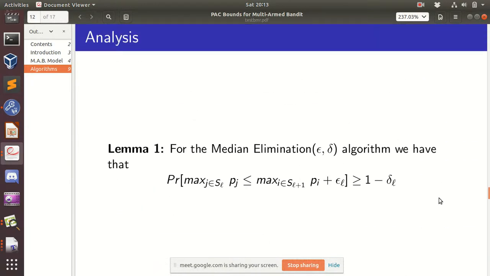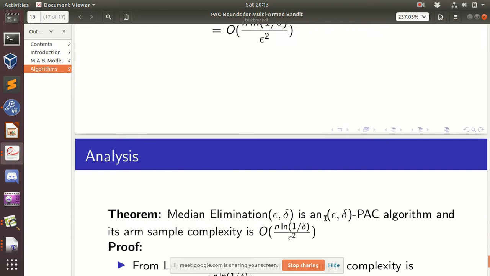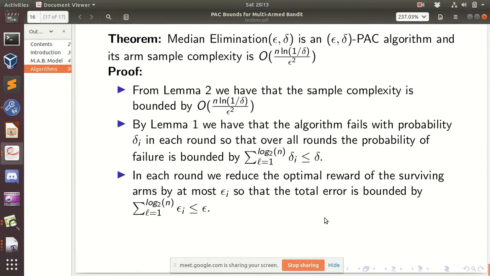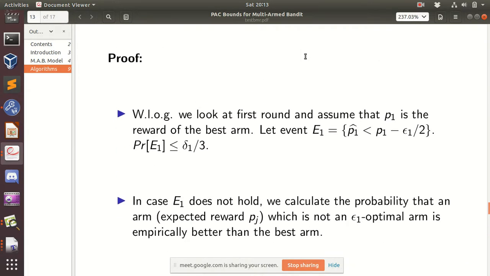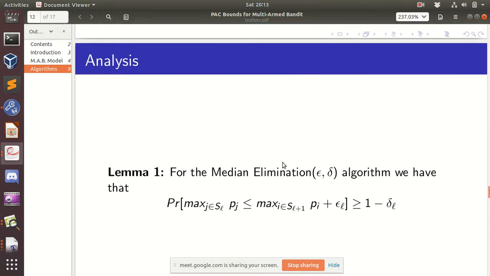What we want is for this thing to hold for every round. Every level, this particular inequality should hold, because if it holds, it means that the arm which we'll be choosing is very close to the actual best arm. If at one particular level this inequality fails, it means that we'll be sending arms which are way below the best arm, and that is quite bad for us.